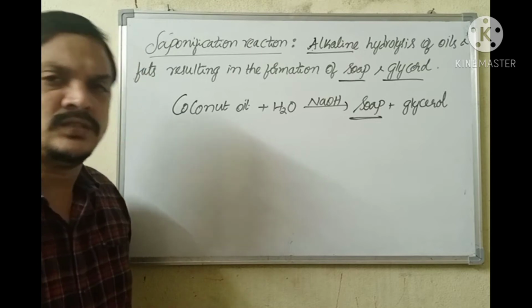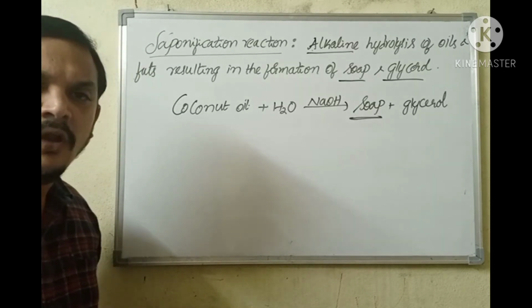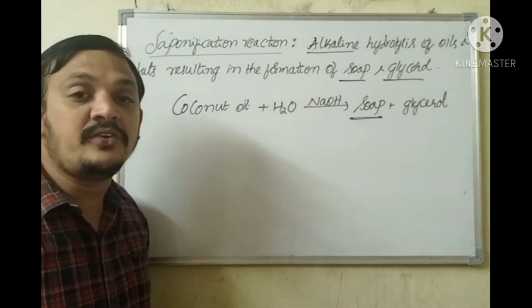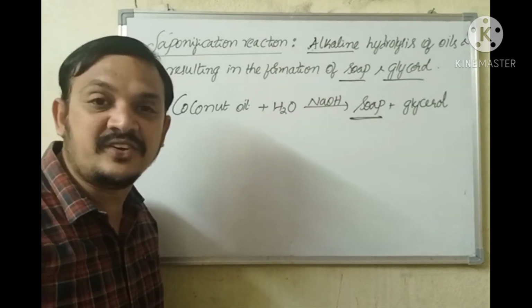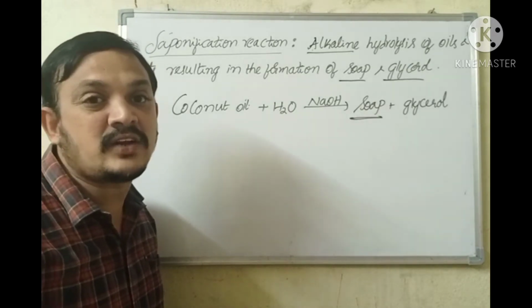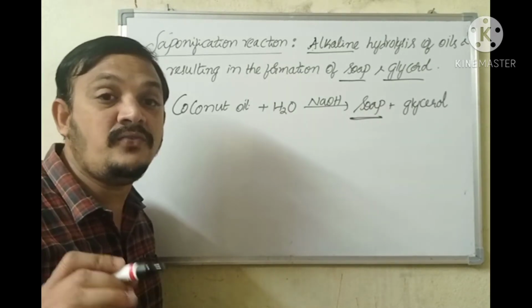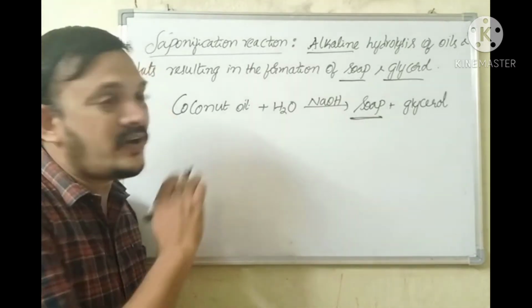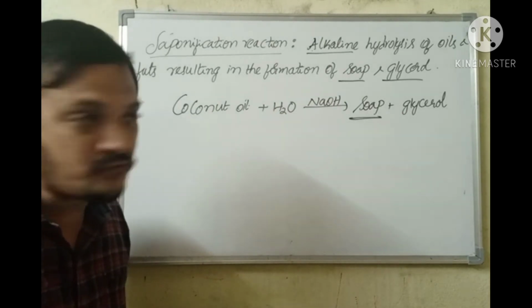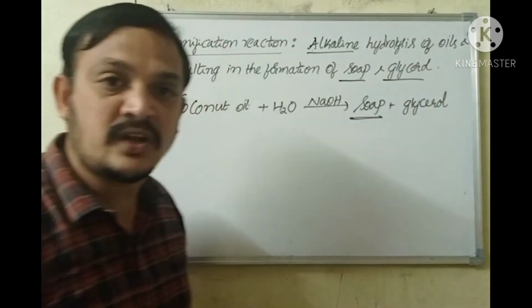The reaction between ethanol and ethanoic acid in presence of concentrated sulfuric acid resulting in the formation of ester. There, carboxylic acid and alcohol react with each other and lead to the formation of ester. But here, ester is made to decompose to produce soap and glycerol.